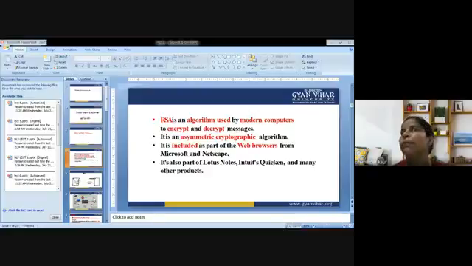So this is asymmetric. Nobody else except the browser can decrypt the data, even if a third party has the public key of the browser. RSA is based on the fact that it is difficult to factorize a large integer, because RSA is based on two large prime numbers. The public key consists of two numbers, where one number is the multiplication of two large prime numbers. The private key is also derived from the same two prime numbers. So if somebody can factorize the large number, the private key is compromised.